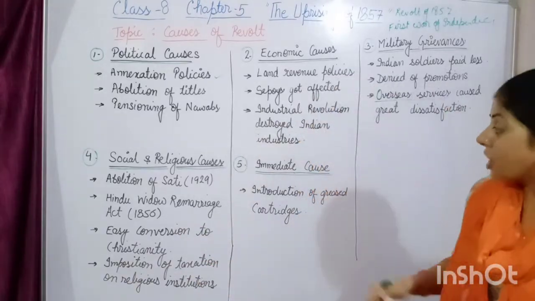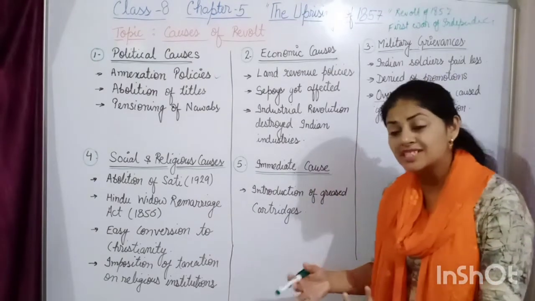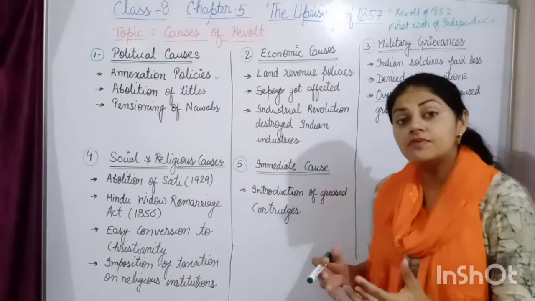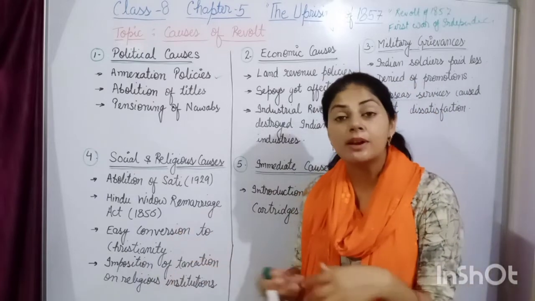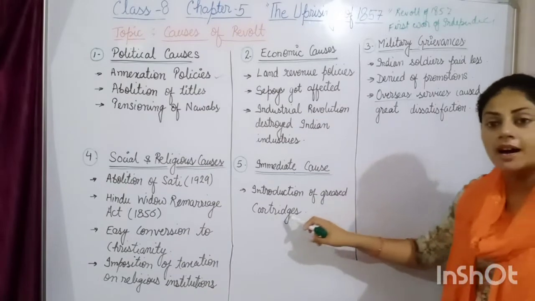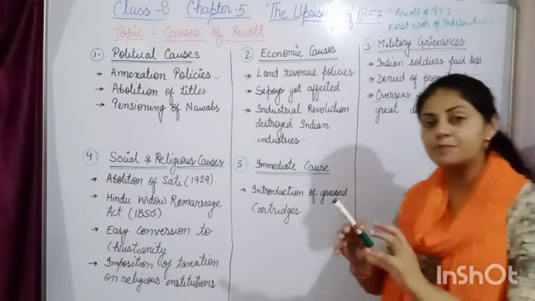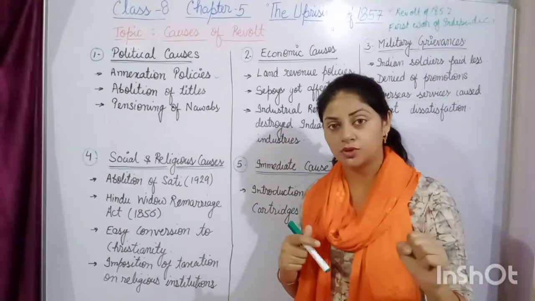Okay. Now beta, now comes the very important one, that is the immediate cause. What is the immediate cause? The cause after which the revolt instantly broke out, the rebellion broke out. So that was the introduction of grease cartridges. Cartridges means beta जो कारतूस guns में use होते हैं.